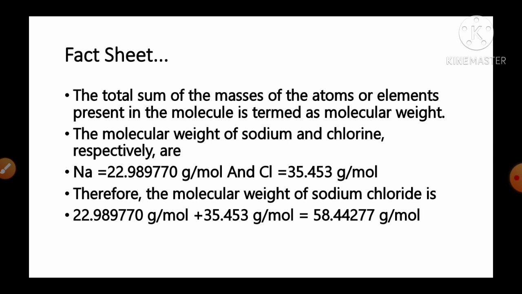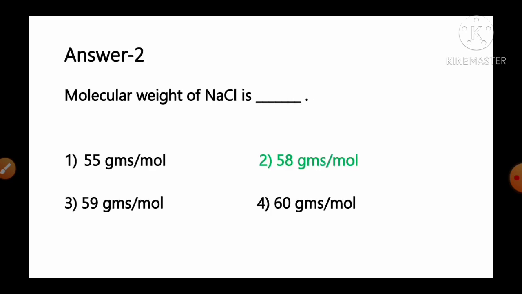Therefore the molecular weight of sodium chloride is equal to 22.99 plus 35.45 grams per mole, which is equal to 58.45 grams per mole. So as per the information, it is 58 grams per mole is the molecular weight of NaCl. So option number 2 is the correct answer for this question.